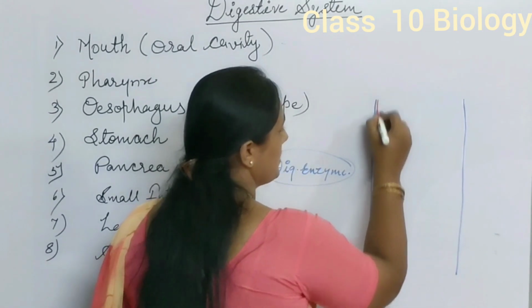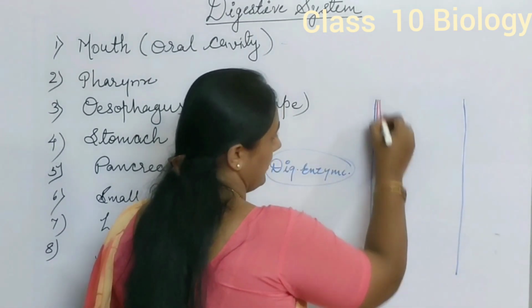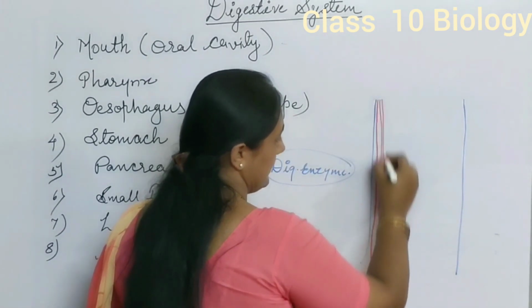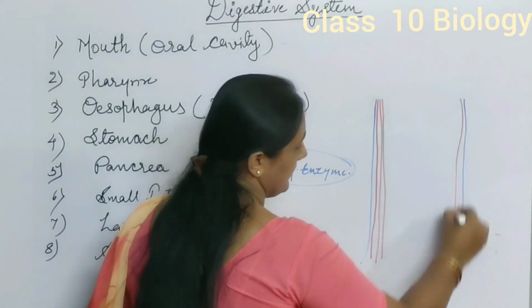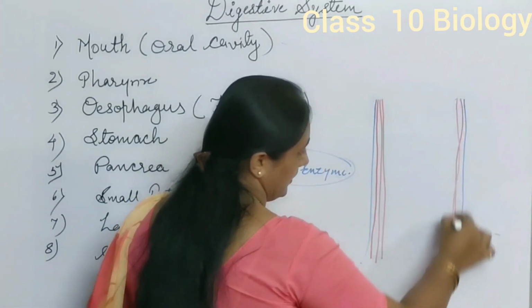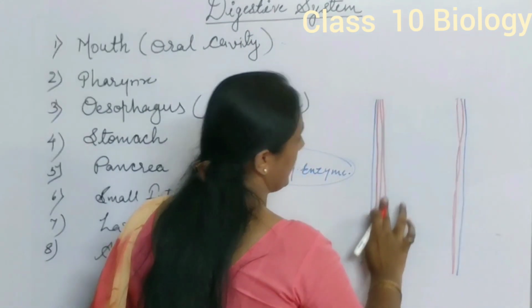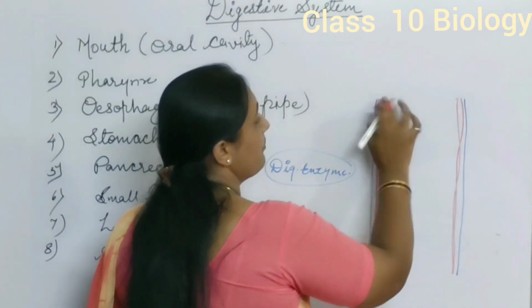The innermost layer of small intestine does not remain in straight form. The inner lining of small intestine shows some foldings.